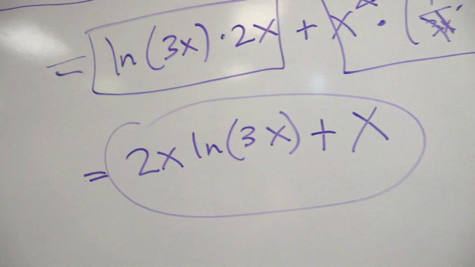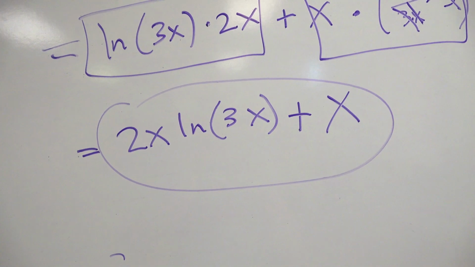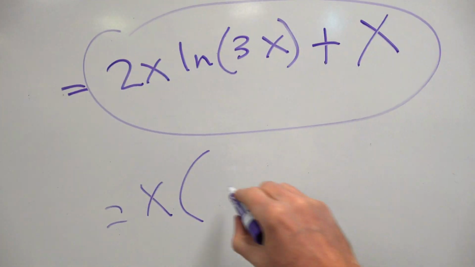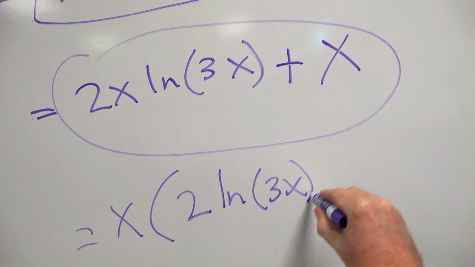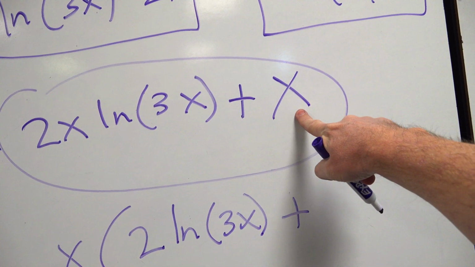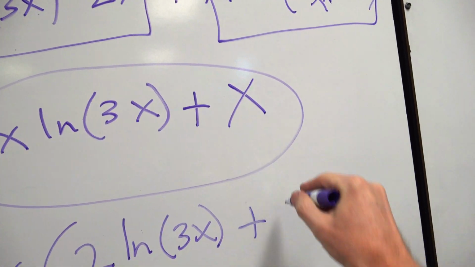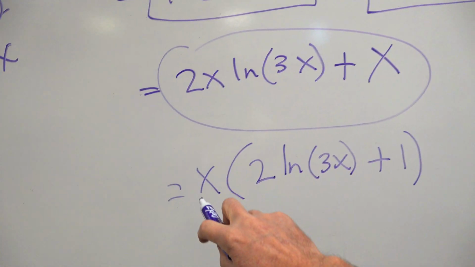The better answer: there is one thing in common between both groups, and that is x. So you could factor out an x. That's probably better. And leave it 2 natural log of 3x plus, oh, I took x out to the front. Don't you still have 1, right? Because you're actually dividing it out. Look at the distributive property.